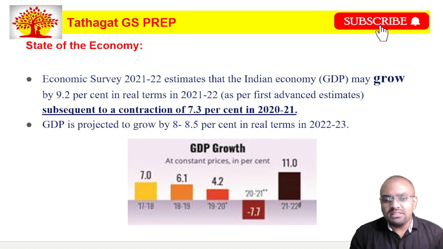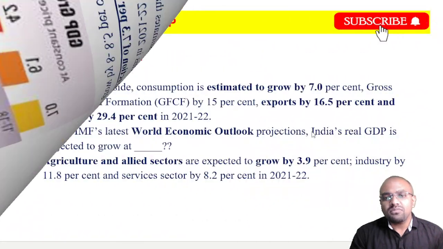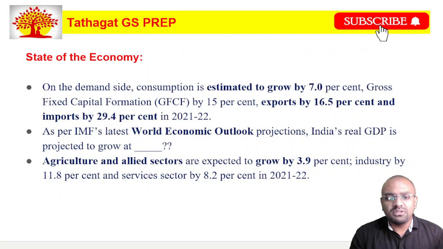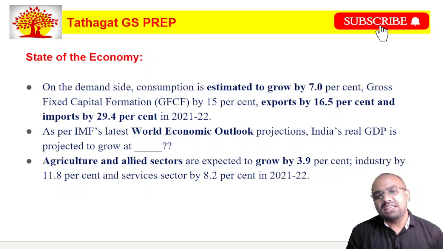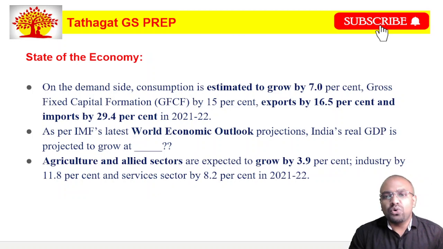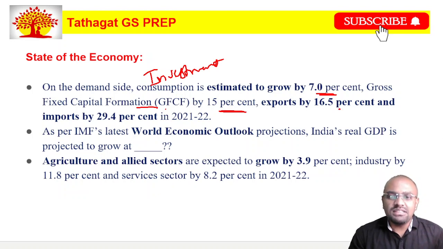Okay, so let us go to the next slide. The next slide also speaks about the state of the economy. Here, on the demand side, they say that the consumption will also start to grow by 7%, and the gross fixed capital formation, which is nothing but the investment, will grow by 15%. And also they say that the exports are going to be increased by 16.5% and imports will increase by 29.4% in 2021-22. It has been done already.